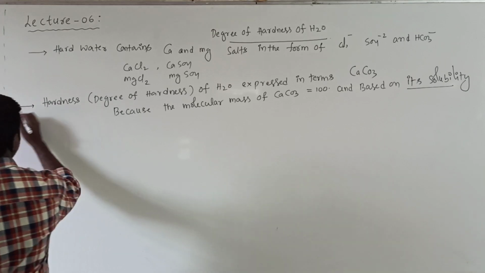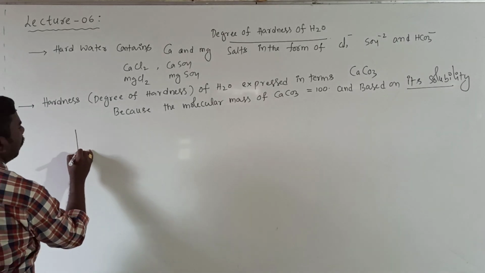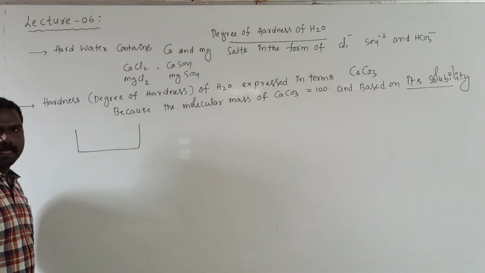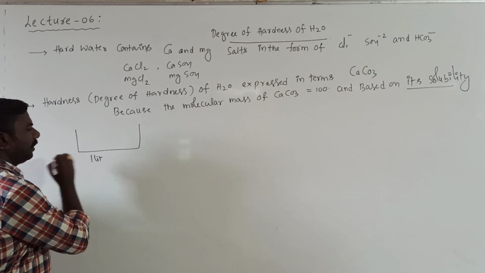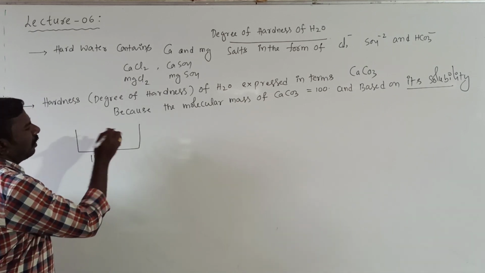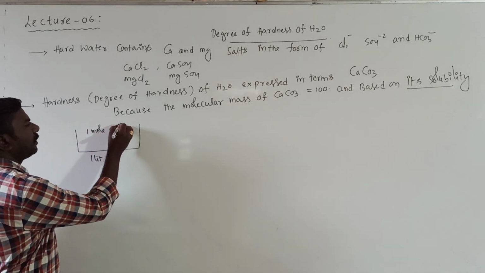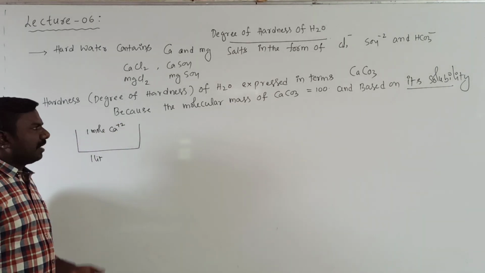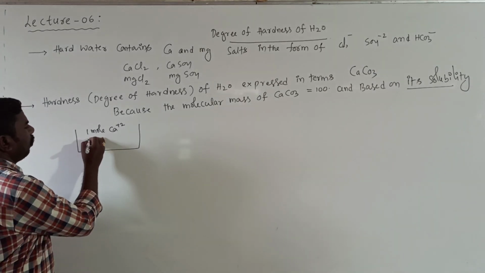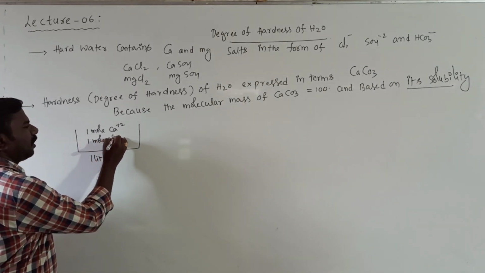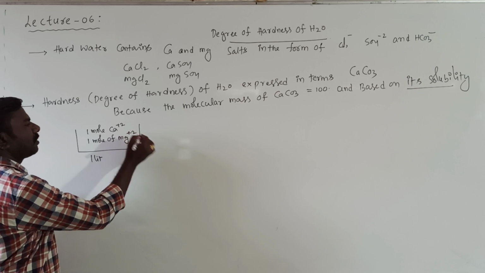For example, if I take a sample of water, 1 liter, for example. If 1 liter of hard water contains 1 mole of Ca+2, at the same time it contains 1 mole of Mg+2 also.